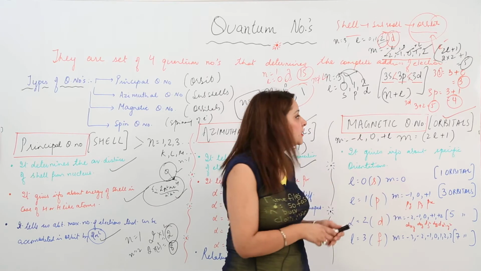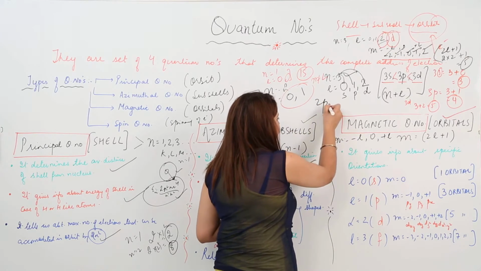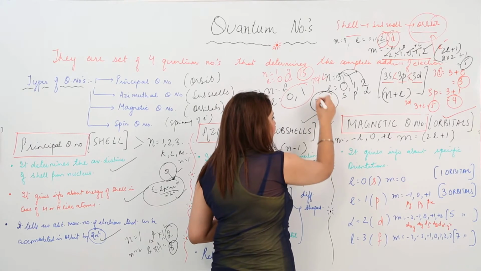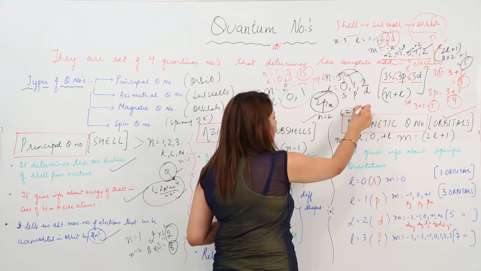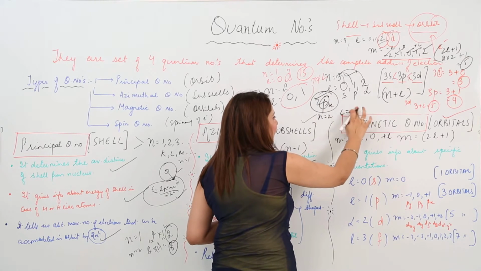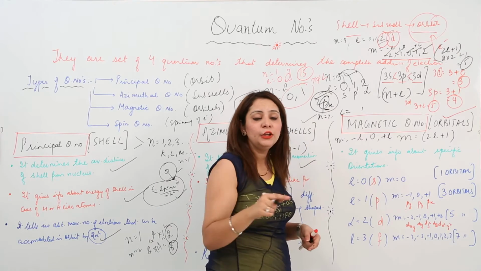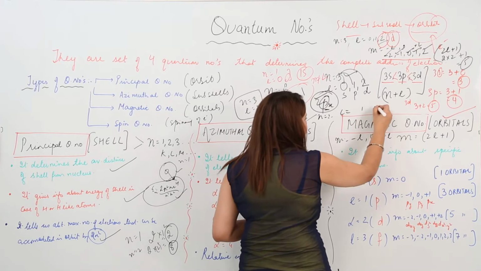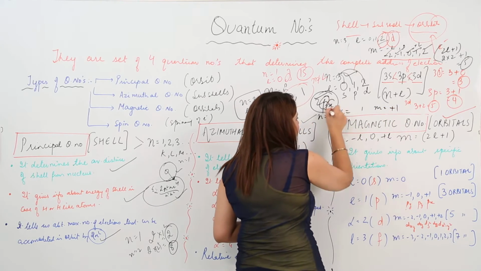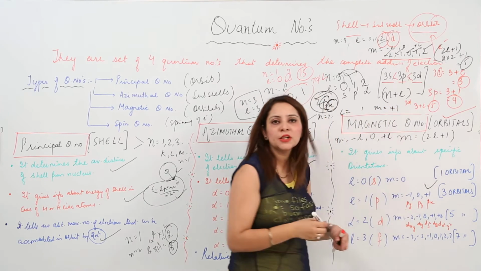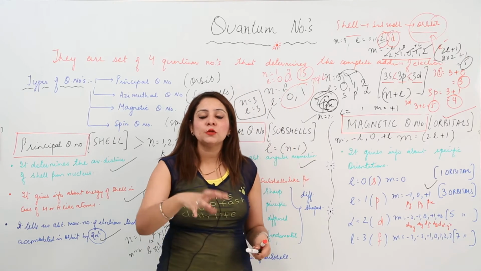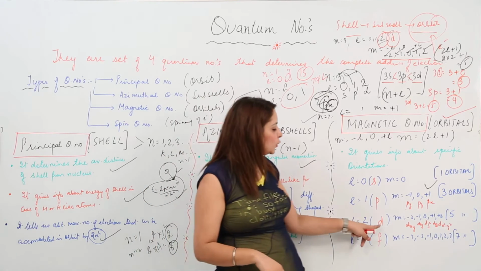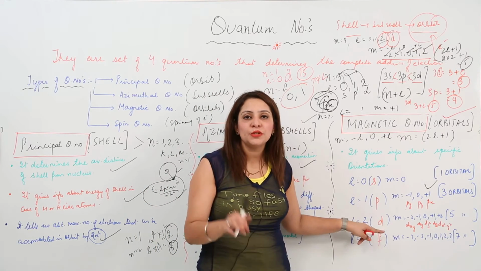You need to remember that because sometimes you may get a question like this: just write the quantum numbers for this. So here n is equal to 2, L is equal to 1, since P means 1, so we will write only 1, because it is specifically given that you need to mention the value for P. And for m, definitely it is going to be plus 1 because it is X, and as I told you, X is plus 1. So you need to remember that plus 1 is Px, minus 1 is Py and 0 is Pz.